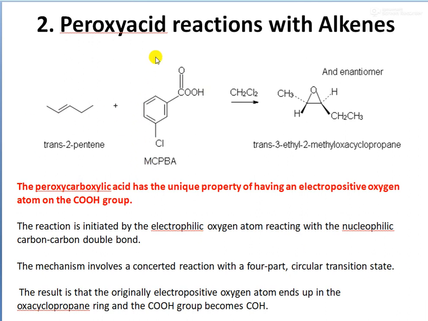And in your text there is also a reaction with peracetic acid. So you can write any two reactions. Either you can write a reaction of an alkene with metachloroperbenzoic acid, or you can write the reaction with peracetic acid.